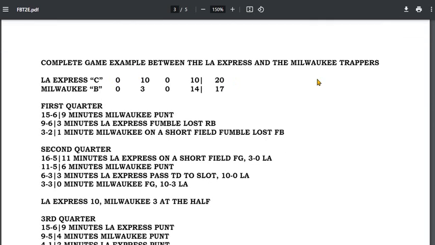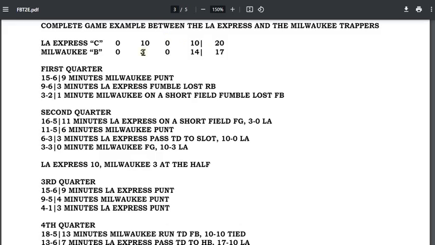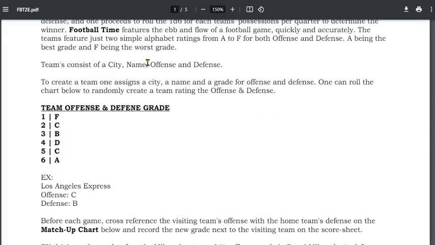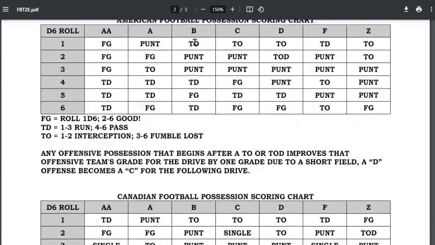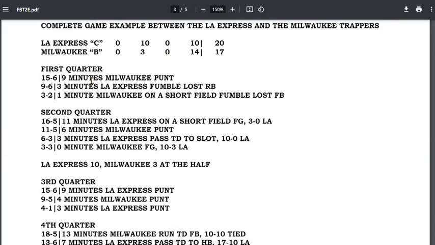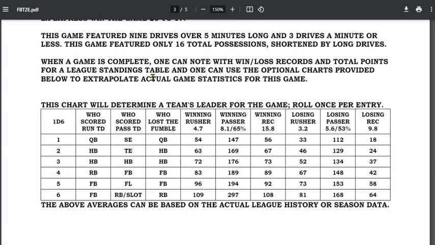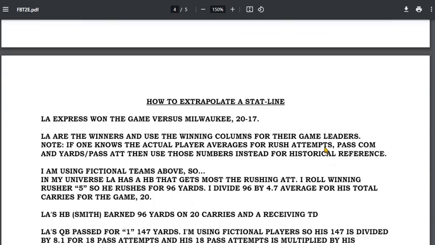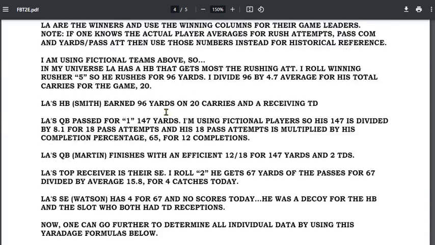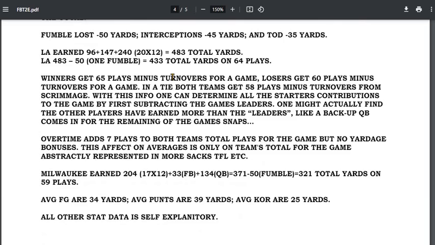I give a complete example of a game here between a fictional LA Express and Milwaukee Trappers. I literally use the rankings as I describe up here, how you find out the matchup rating. I use those exact ratings and I walk you through every snap of the game. When that's done, I then show you how you can derive team leaders in statistics, and then I show you how you can further determine the remainder of the starters' results based on a formula. So there you have it.